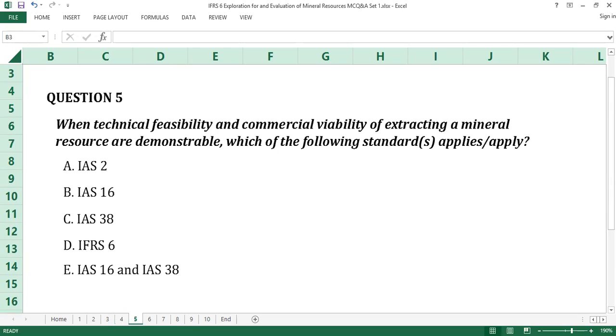Question number 5. The answer to question number 5 is E, IAS 16 and IAS 38. When technical feasibility and commercial viability of extracting a mineral resource are demonstrable, an entity applies IAS 16 and IAS 38. For exploration and evaluation assets that are tangible, IAS 16, property, plant, and equipment is applied, and IAS 38, intangible assets, is applied to exploration and evaluation assets that are intangible. E is the answer to question number 5.